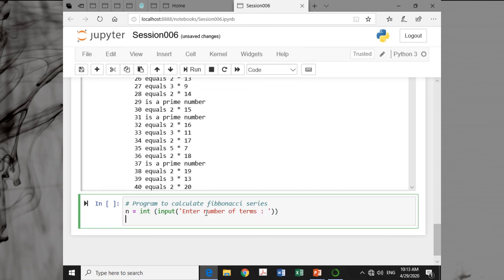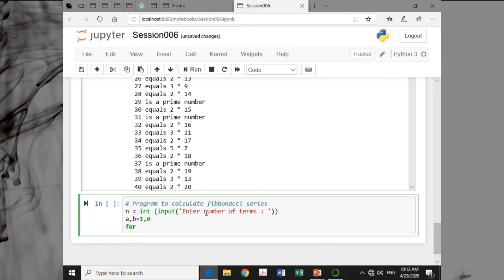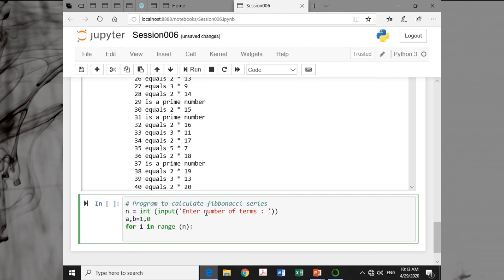Okay, so here I am starting. The first number is suppose a, the second number is suppose b, and I am writing a is 1 and b is 0. The first number is 1 and the second number is 0. For i in range(1, n+1), or you can simply write for i in range(n). That is sufficient. So c is my Fibonacci series. c is equal to a plus b.